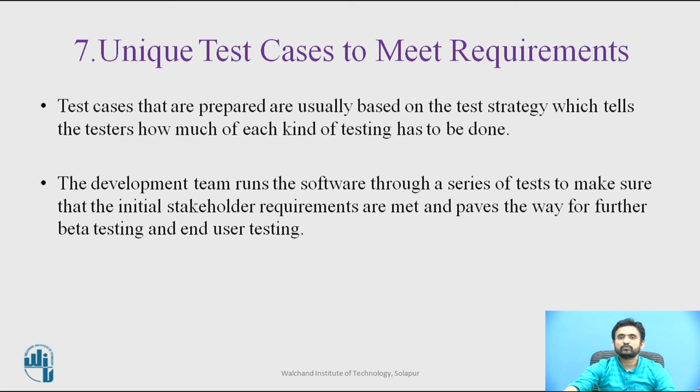A study of this area has found that 78% of IT professionals feel that when it comes to software projects, business enterprises are always out of sync with project requirements. The development team runs the software through a series of tests to make sure that the initial stakeholder requirements are met, and this paves the way for further beta testing and end user testing.